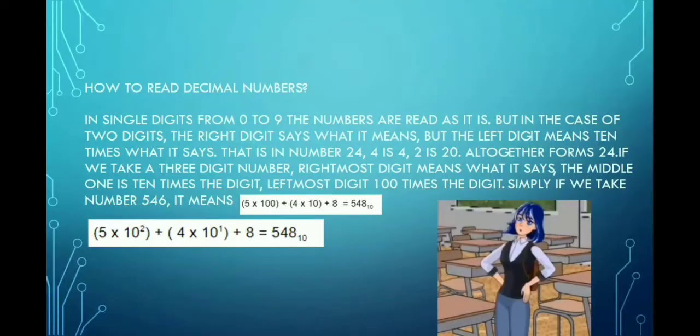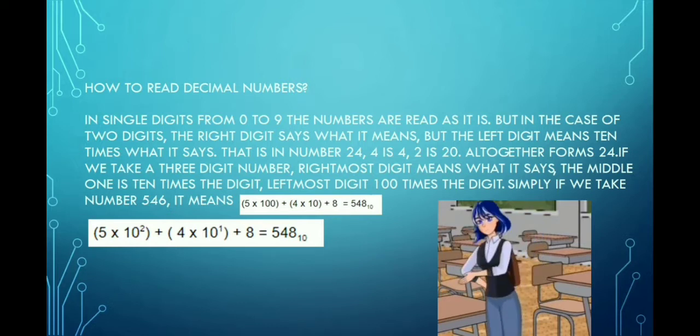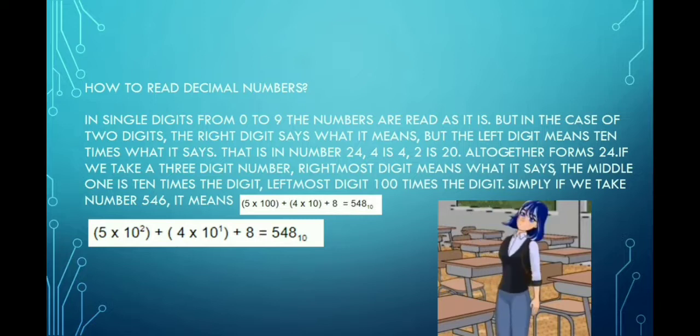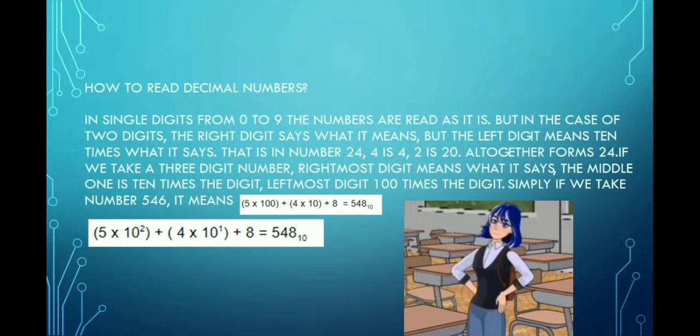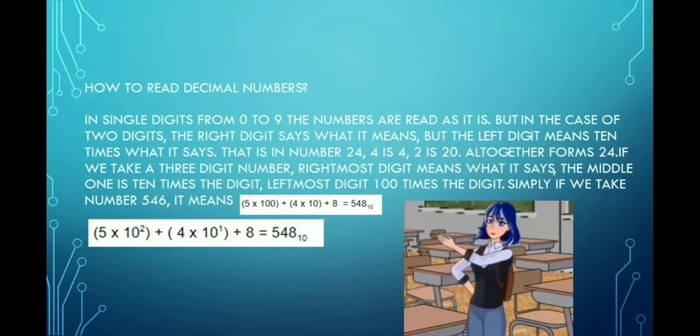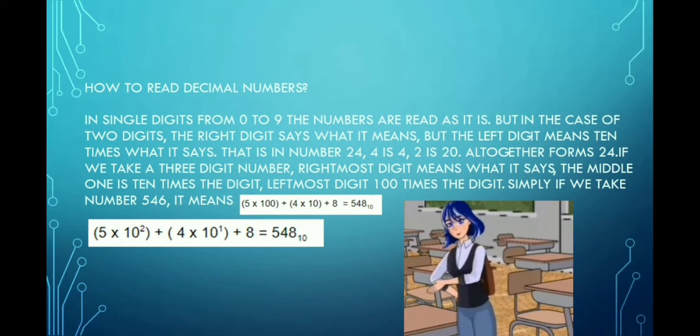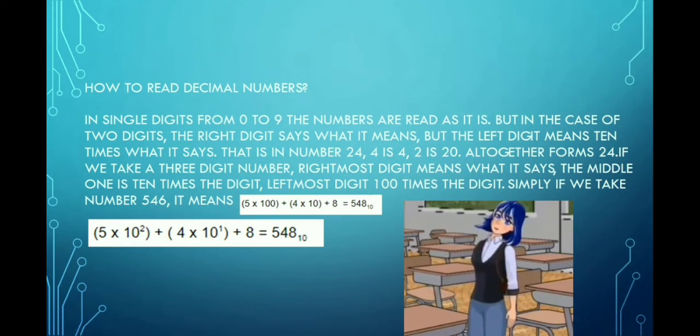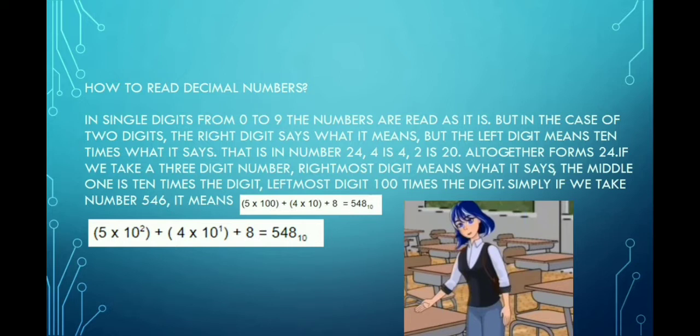So, how to read decimal numbers? In single digits, from 0 to 9, the numbers are read as it is. But in the case of two digits, the right digit is what it says, but the left digit means 10 times what it says. That is, in number 24, 4 is 4, 2 is 20. Altogether it forms 24. In the next place, the digit is 100 times.